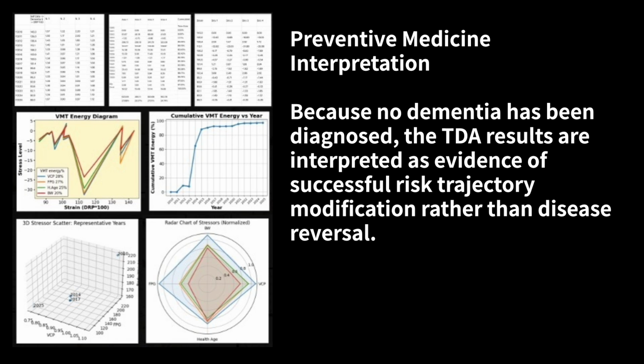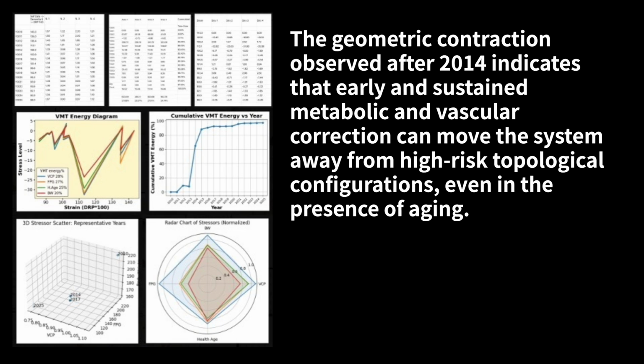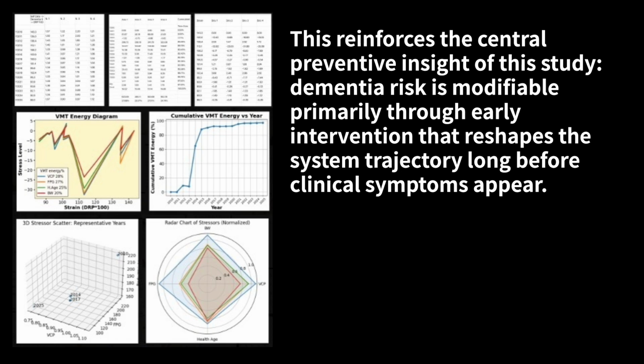Preventive medicine interpretation. Because no dementia has been diagnosed, the TDA results are interpreted as evidence of successful risk trajectory modification rather than disease reversal. The geometric contraction observed after 2014 indicates that early and sustained metabolic and vascular correction can move the system away from high-risk topological configurations, even in the presence of aging. This reinforces the central preventive insight of this study. Dementia risk is modifiable, primarily through early intervention that reshapes the system trajectory, long before clinical symptoms appear.